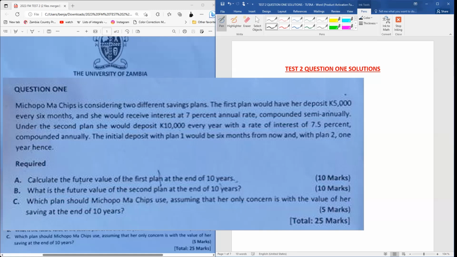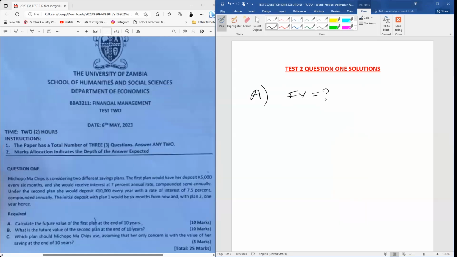The initial deposit of this 5,000 kwacha is being made at the end of the first 6 months. And then part A goes on to further say, calculate the future value of the first plan at the end of 10 years. We can see from this that this is an ordinary annuity. That's what we're dealing with here. The reason why we're saying that this is an ordinary annuity is because the definition of an ordinary annuity says that payments or receipts are made at the end of the last cash flow period.